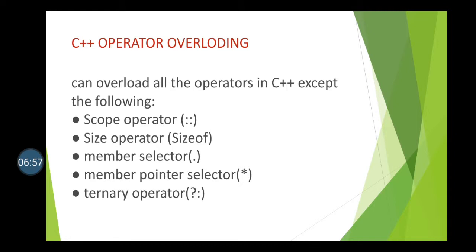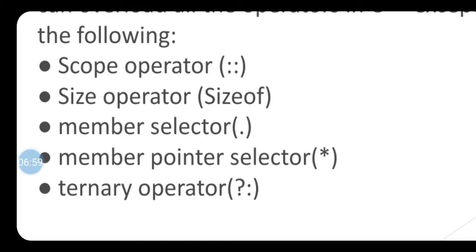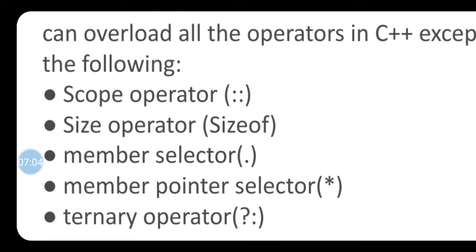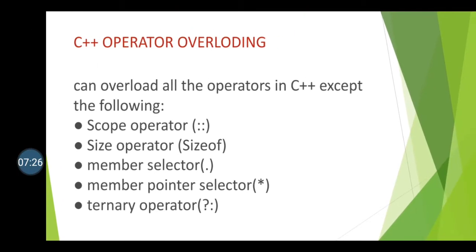Except the scope resolution operator. Second operator which cannot be overloaded, that is sizeof operator. The third one, member selector, that is dot operator. Next to that, member pointer selector star operator, and the last operator which cannot be overloaded, that is ternary operator. Okay, these 5 operators we can't overload in C++.